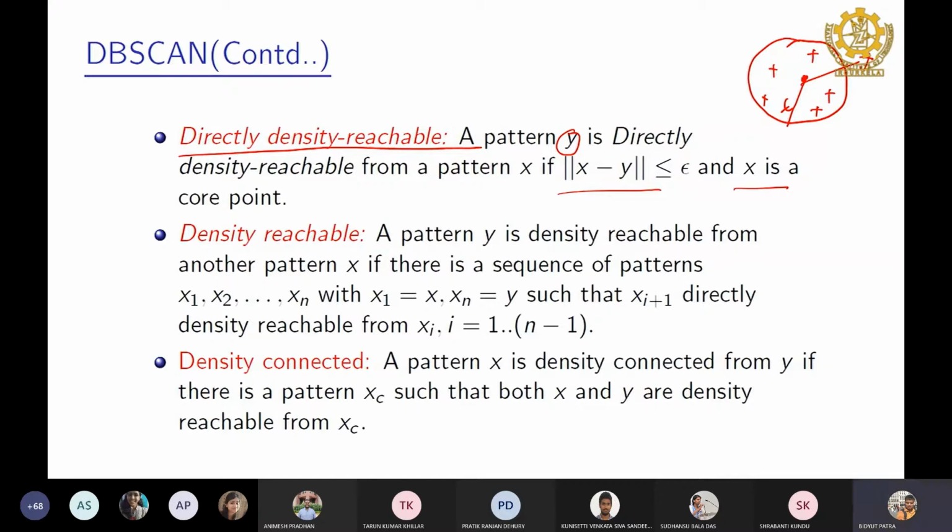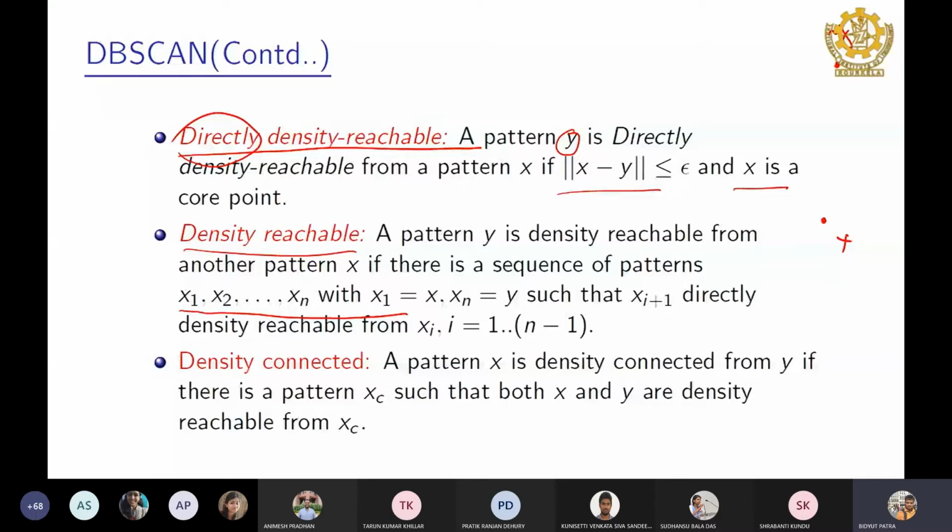Next is the case that is not direct. What is missed here? Only the density reachable. What is the definition? Let's say y is a point here and x is another point here. We say y is density reachable from x if there is a sequence of points where each point is directly density reachable from the previous one.